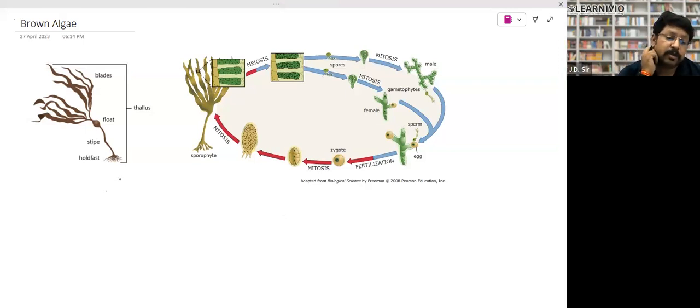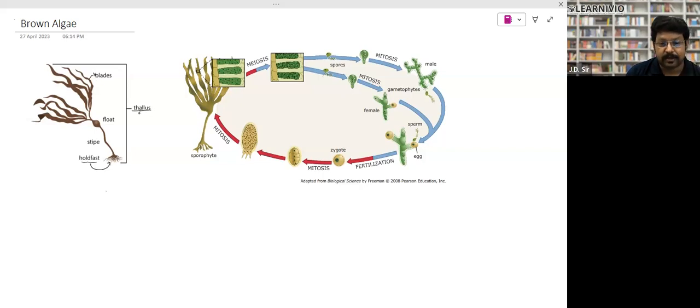One more important thing, they have a root-like structure. It is not a root. Again, a thallus-like structure. This is called the holdfast. This structure is not a root. It's a holdfast, right? This is a type, and they have some air bubble-like structures. They help in buoyancy. And these leaves are not called leaves. Basically, they are called blades. Right?